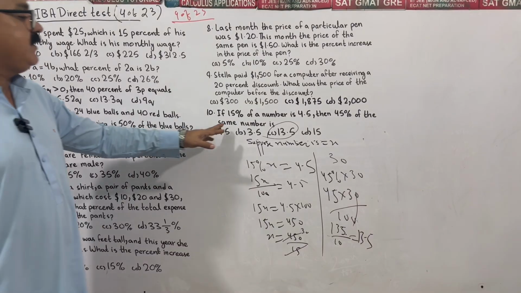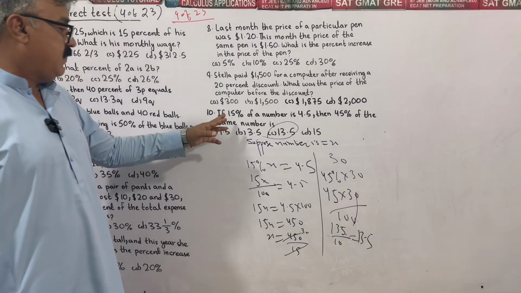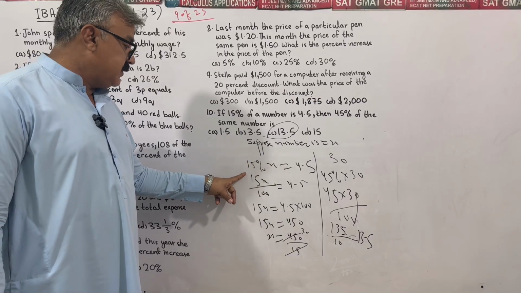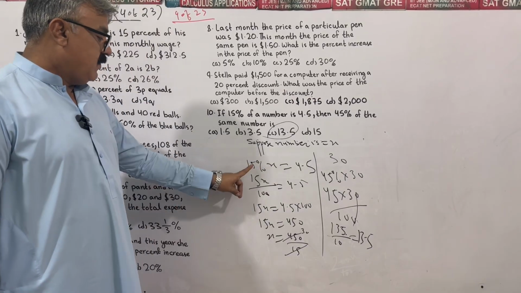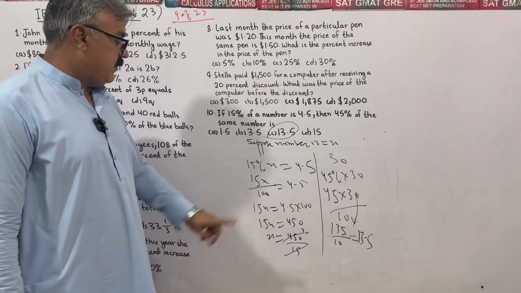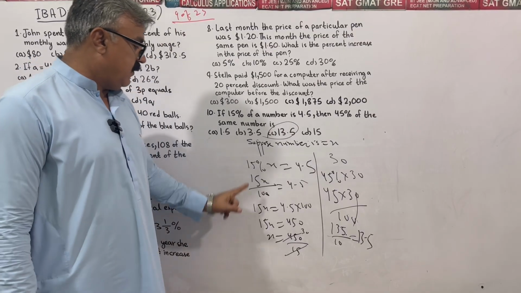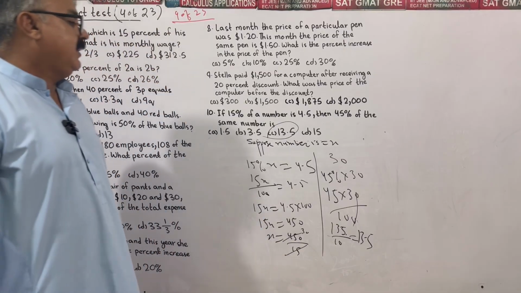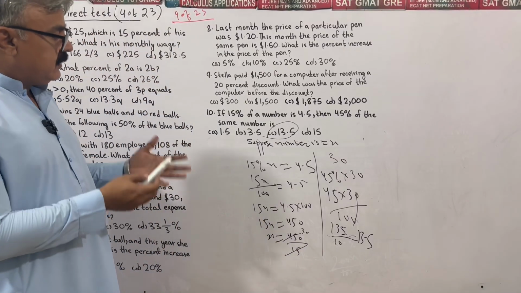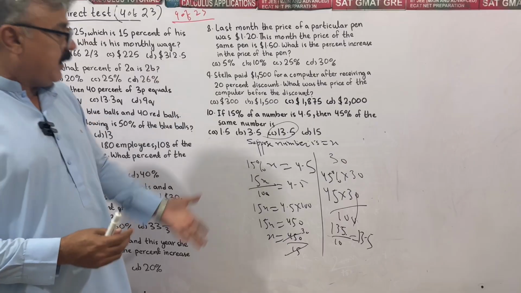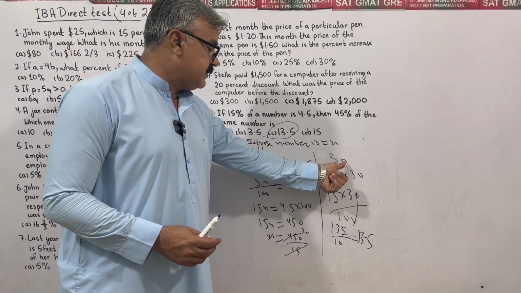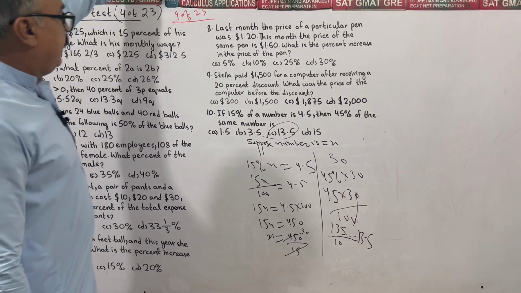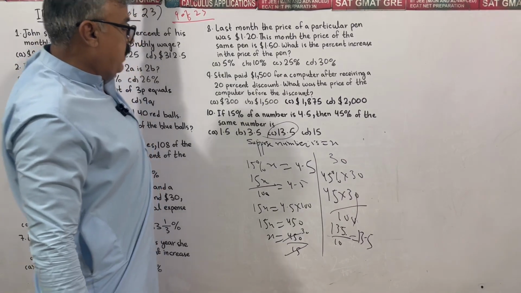To recap: 15% of a number is equal to 4.5. Suppose the number is x. To remove percent, divide by 100 and solve for x. So x is 30, the required number. We have been asked to find its 45%. Then 45% of 30 is our 13.5.